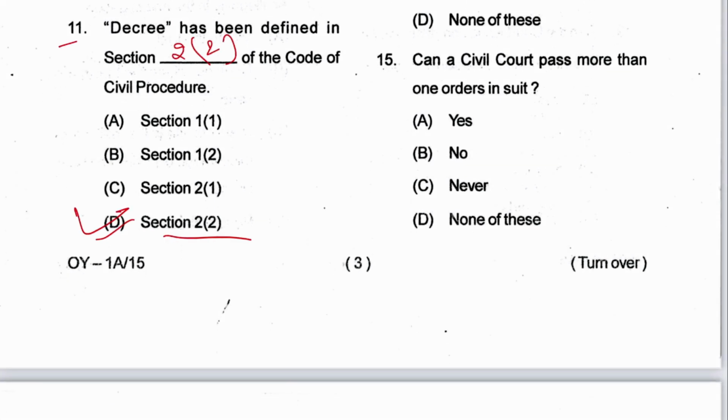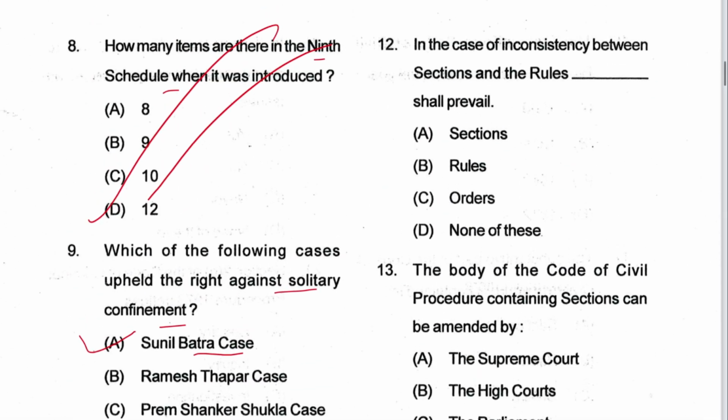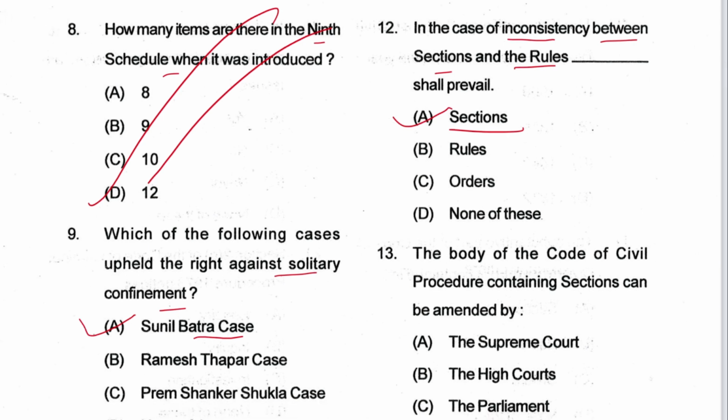D is the answer. Next is 12. In the case of inconsistency between section and the rules, the sections will prevail. A is the answer. And where this is mentioned, it is indirectly mentioned in section 128. It is mentioned that rules shall not be inconsistent with the provisions of the code, means sections.